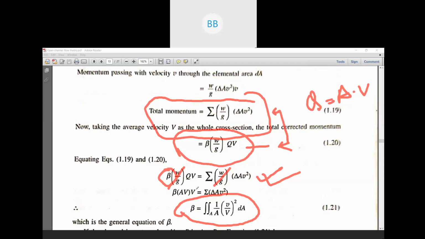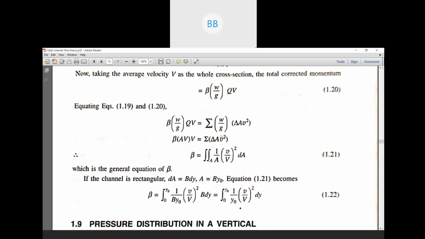Then we have velocity here. So this is summation del A v square. Then you find out the beta. And in place of summation, we replace the summation by integration. So similarly,